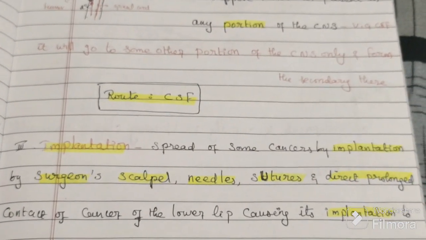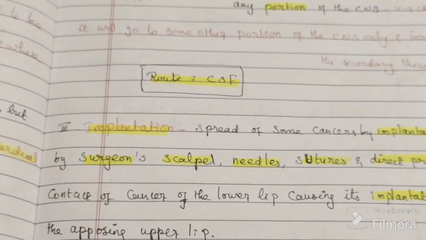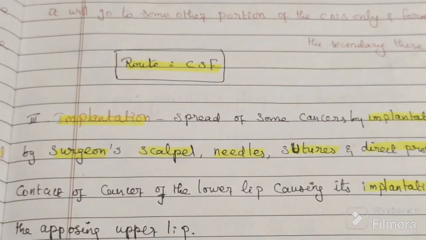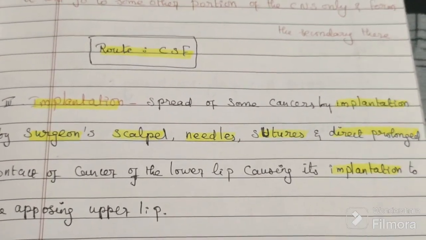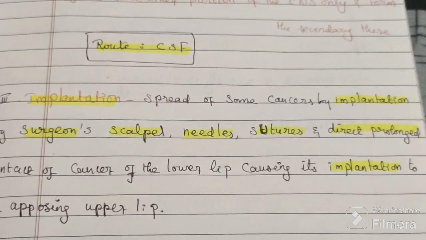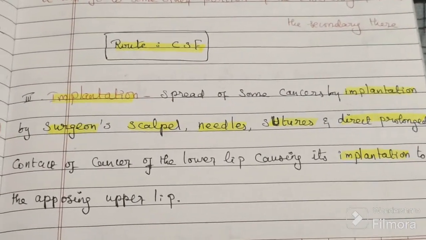So the surgeon's scalpel is transmitting the cancer cells from one portion to another, or from one human to another. So that can be implantation. That is very rare.